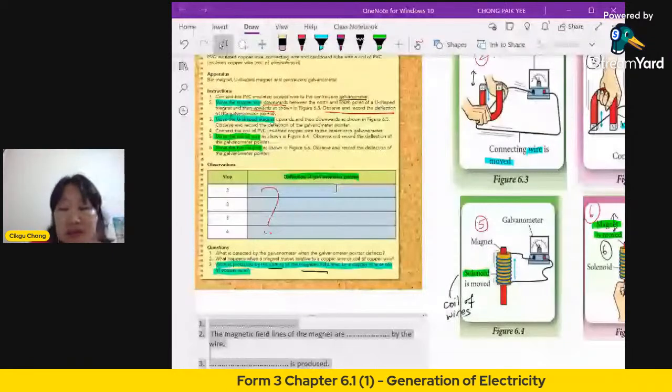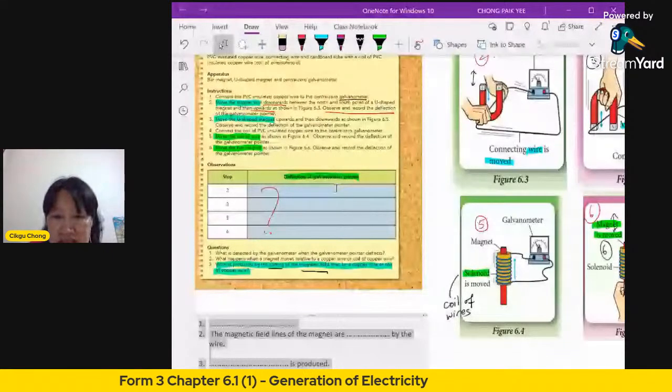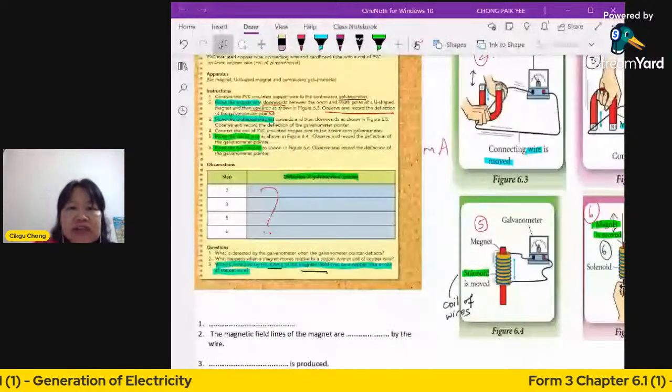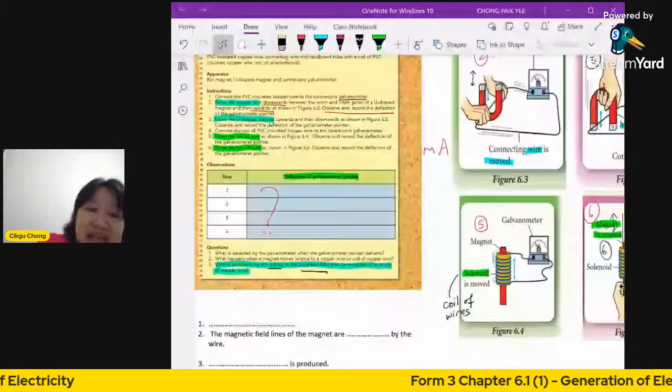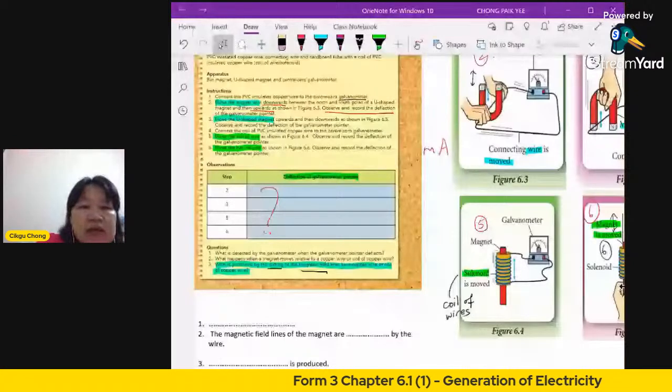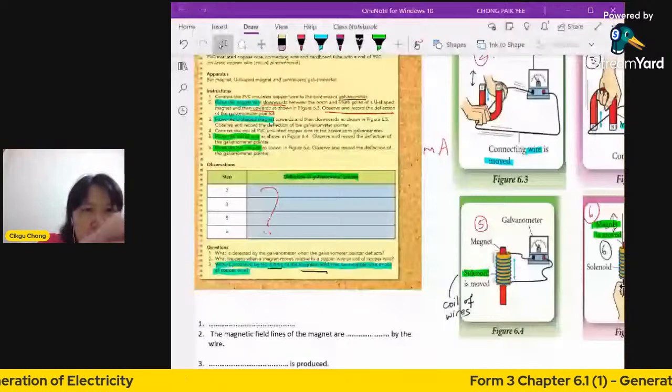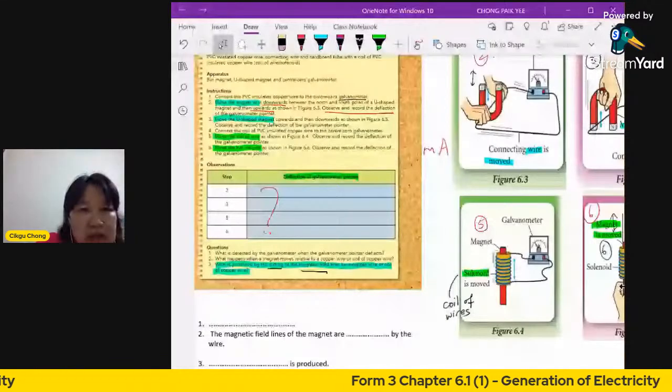Okay, so for the answer, I will give you an idea of what to write. Deflection of the galvanometer pointer: is there deflection or not? Just say whether there is or there isn't. So you can write: the pointer is deflected.